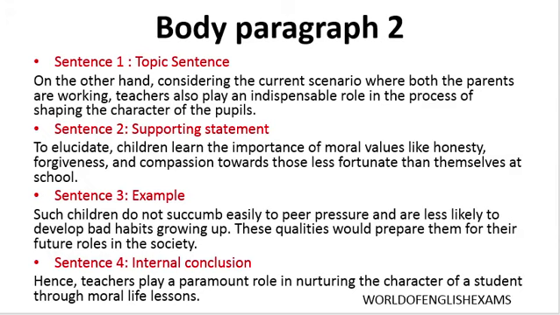So I have given certain moral values that the children are going to learn at school. So like honesty, forgiveness and compassion or love, affection towards those people who are less fortunate, those who are not as lucky as they are.